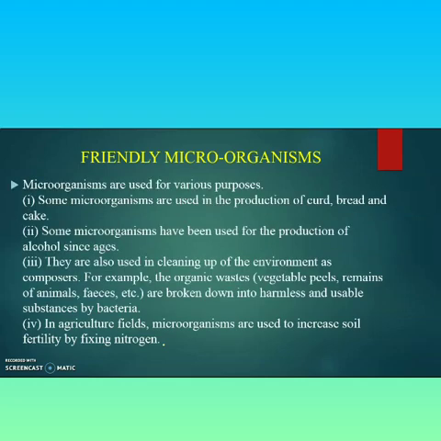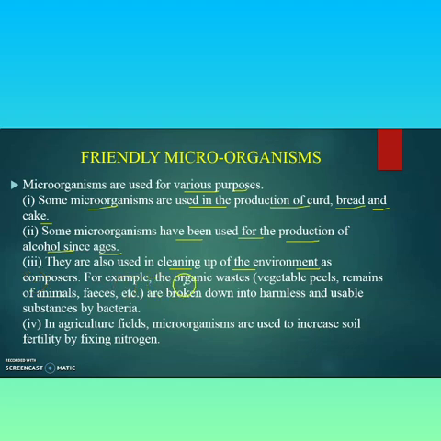Friendly microorganisms. Microorganisms are used for various purposes. Some microorganisms are used in production of curd, bread, and cakes. Some microorganisms have been used for the production of alcohol since ages. They are also used in cleaning up the environment as decomposers.